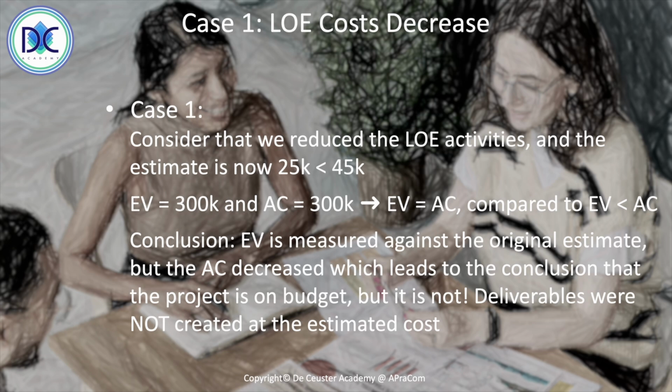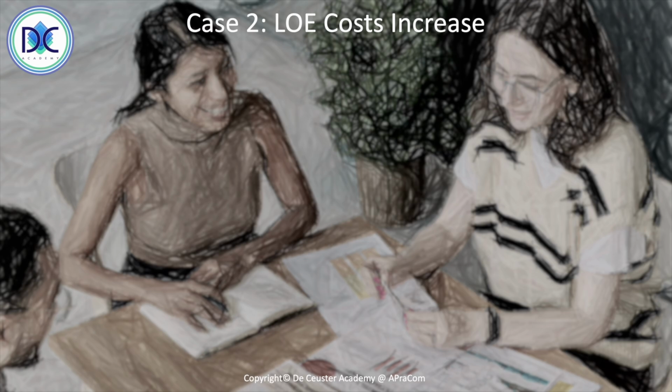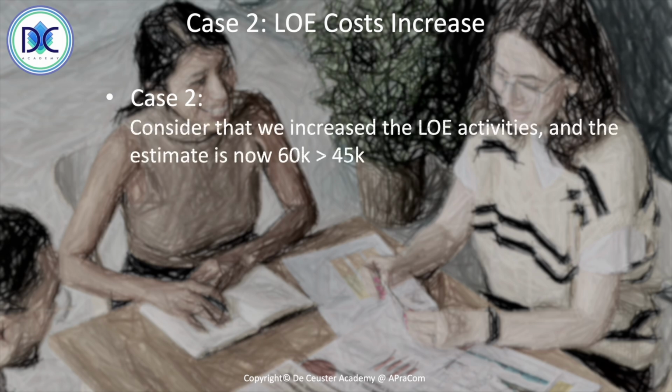A second element is when the level of effort costs increase. So we are going in the other direction. Now we have the second case. Instead of 45k, we have 60k. And we see that the earned value is still 300k. The actual cost is increased by 35. We have the 60k, so we find 335k.